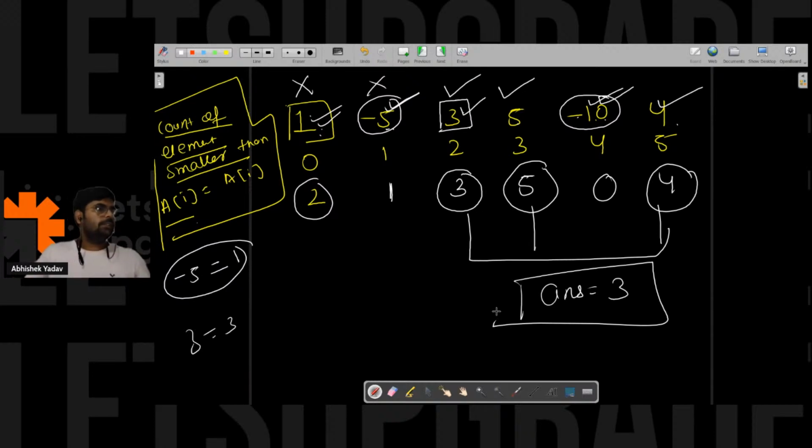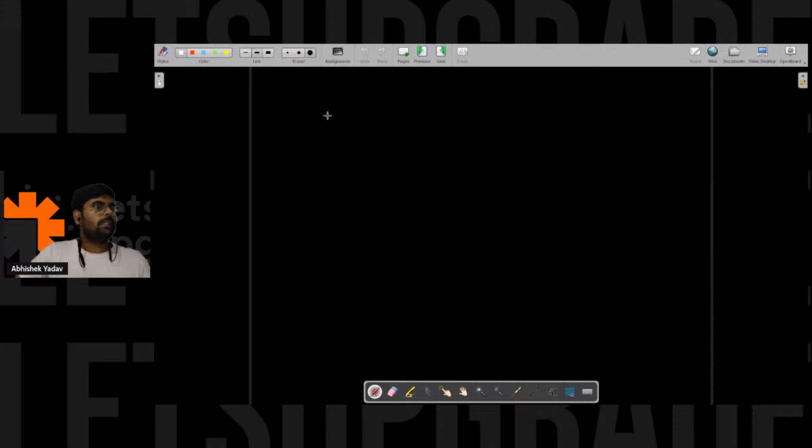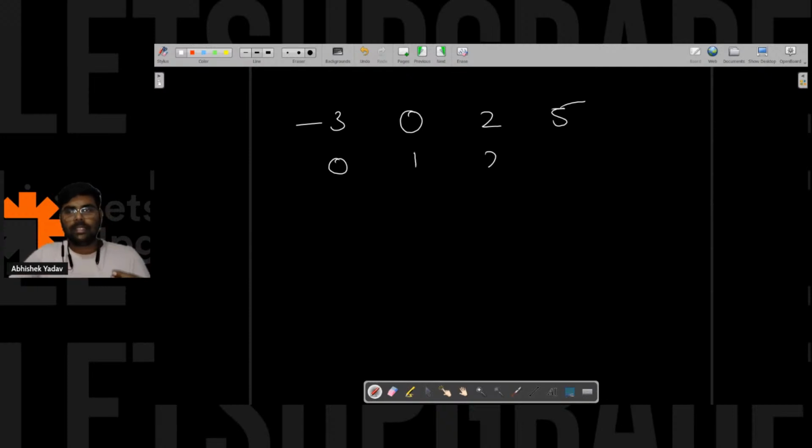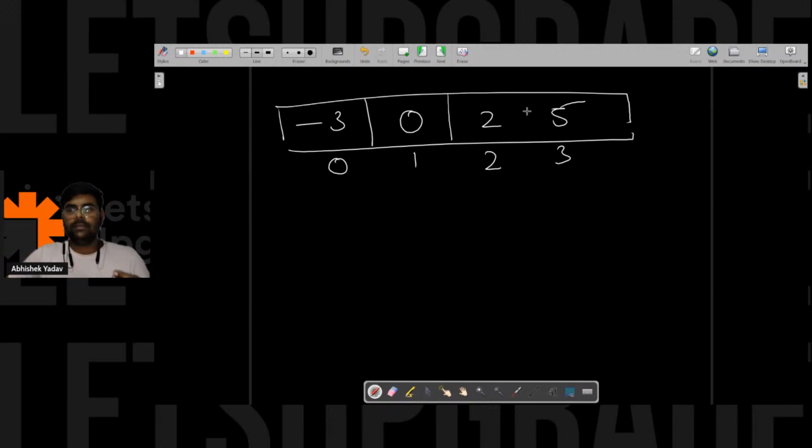Okay, is the question clear? Please write in the chat if the question is clear. Yes or no? Question is clear, guys? Does anyone have any doubt in the question part? Okay, tell me if the question is clear. Tell me, for minus 3, 0, 2, 5, how many elements are noble integers here? Please write in the chat. Let's see. If it is clear, then please write in the chat, guys. What will be the answer?